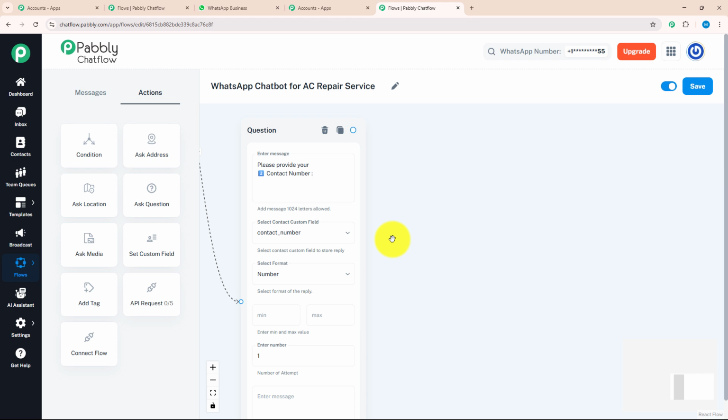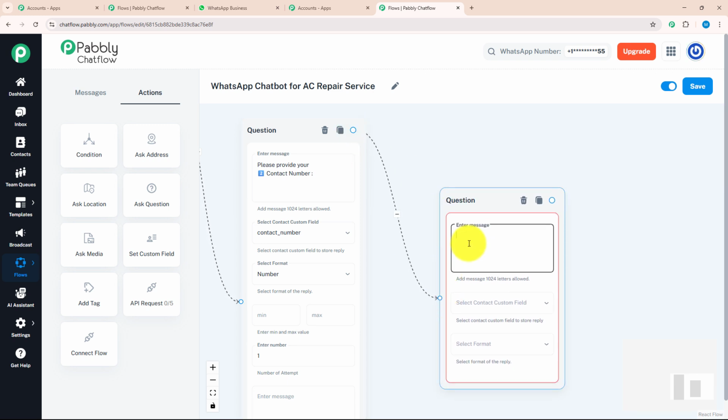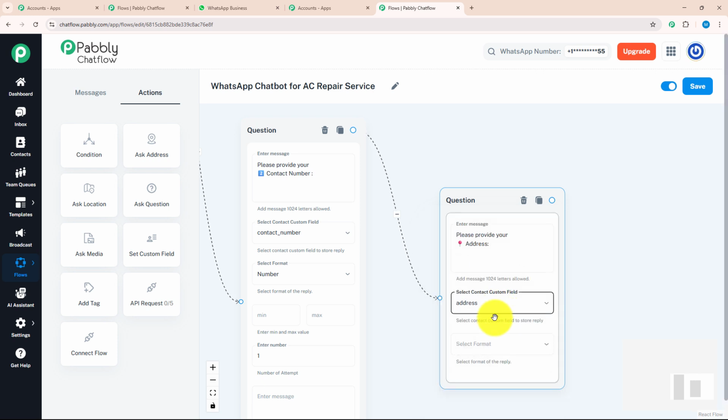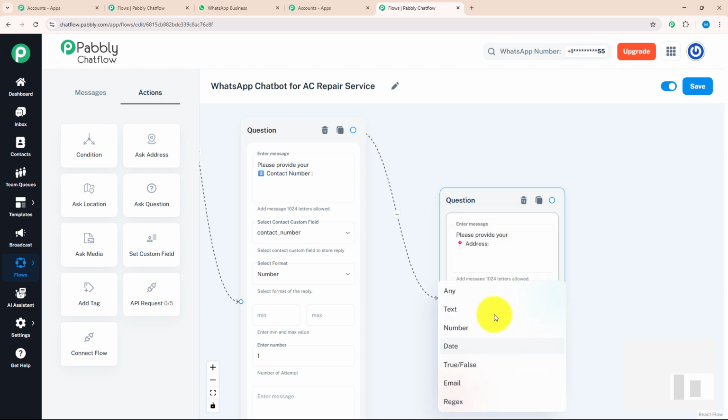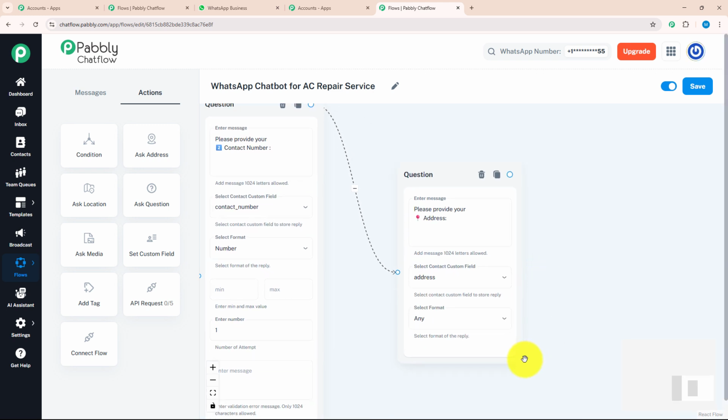After knowing their number, I want to know their address as well. For that, again, I'm going to drag and drop this option over here and connect it with my previous question. Here, I will enter, please provide your address. Over here, I will select my contact custom field as address and select a format as any, because address could be in text or number format.